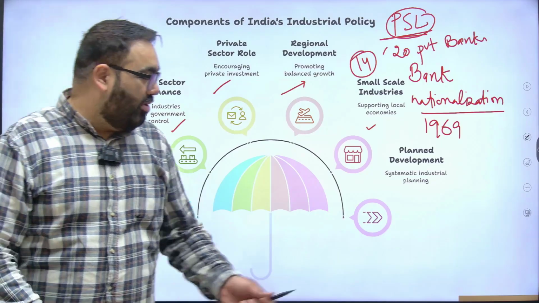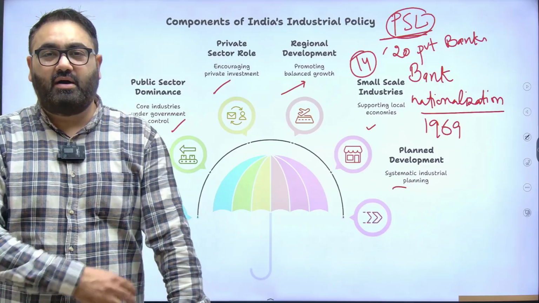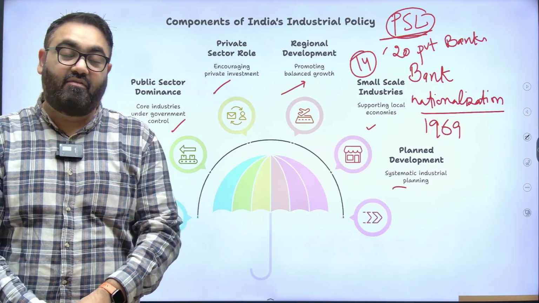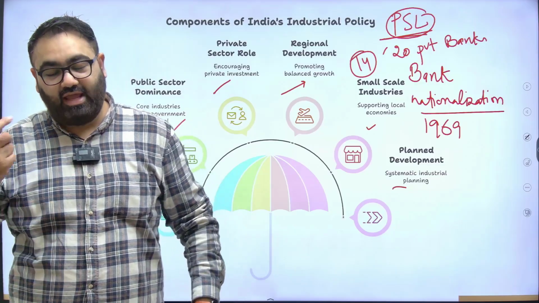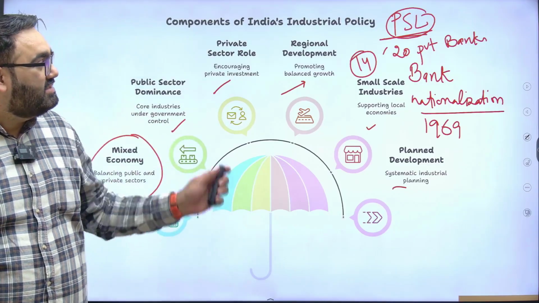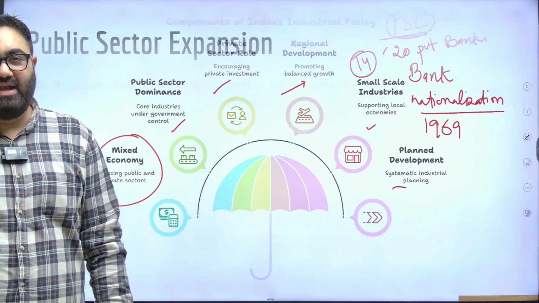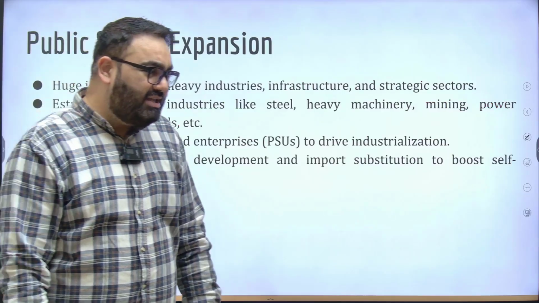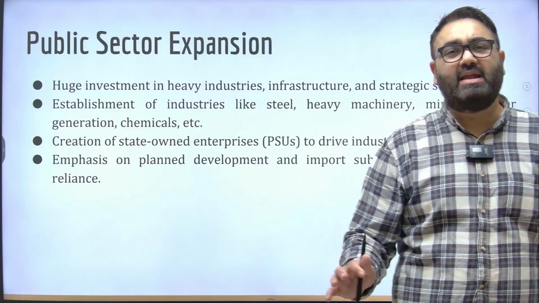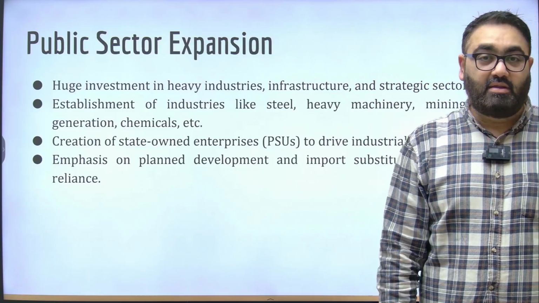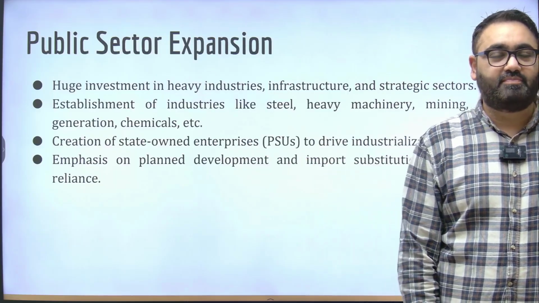This policy also talked about planned development, as we discussed earlier as well. India established a planning commission right after independence so that they could make a 5-year plan of what should be the aim going forward in the next 5 years. All these were components of India's industrial policy that first came up in 1956. Now, not to say that it was able to achieve all its goals, but at least it was a beginning, a statement from the government that the government is serious about industrial expansion going forward.